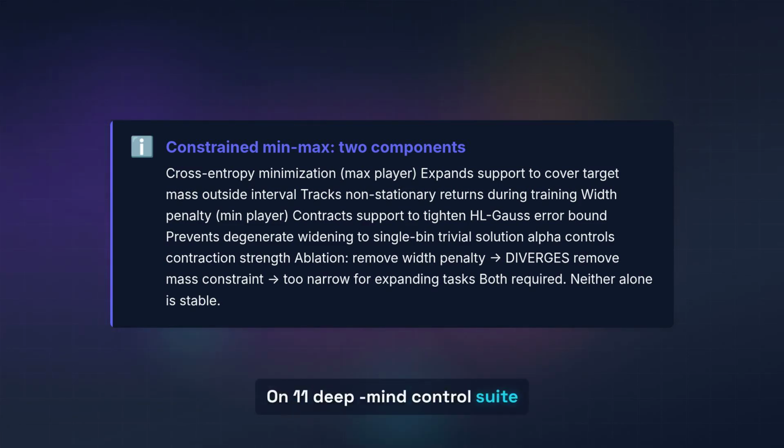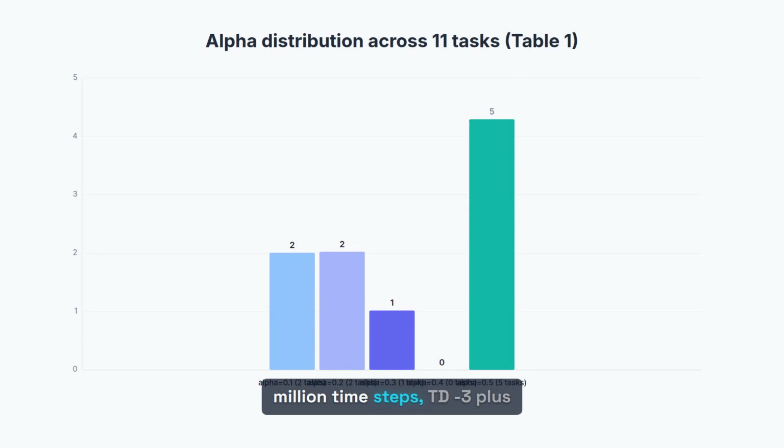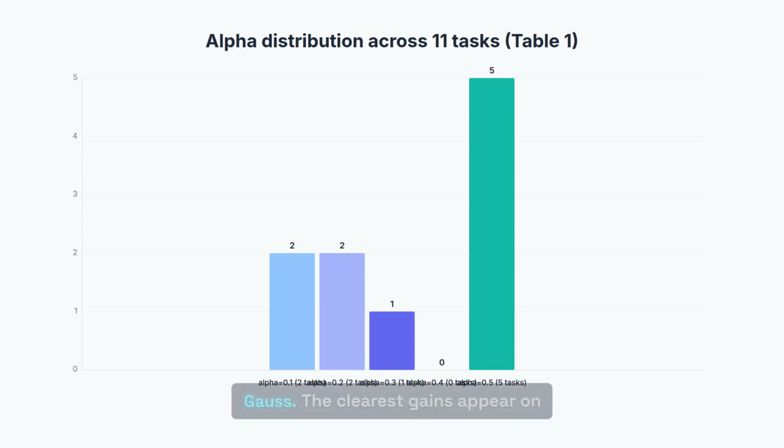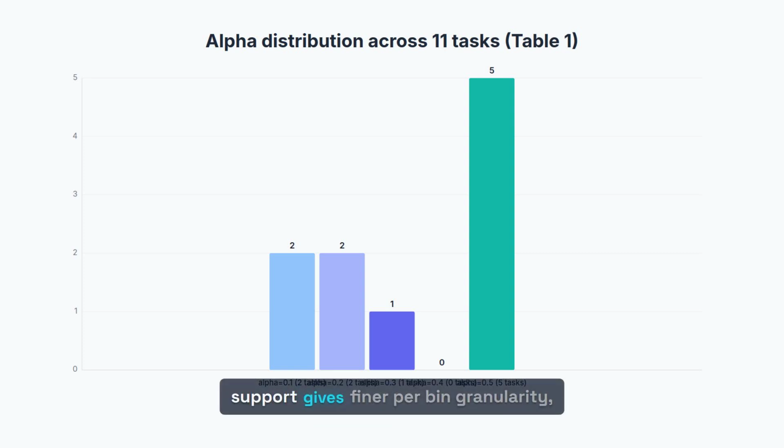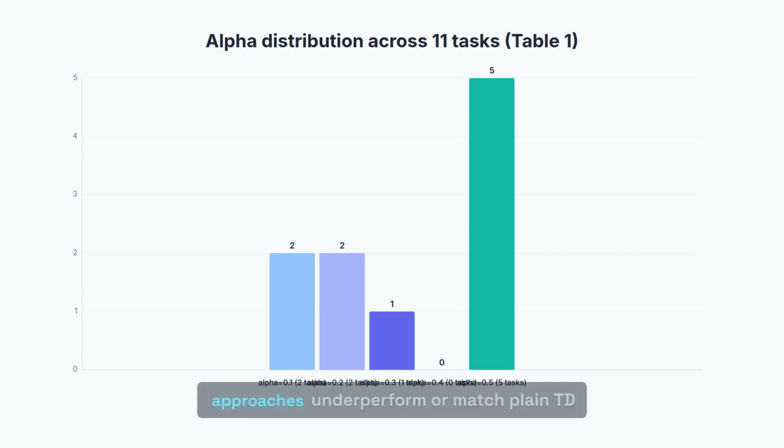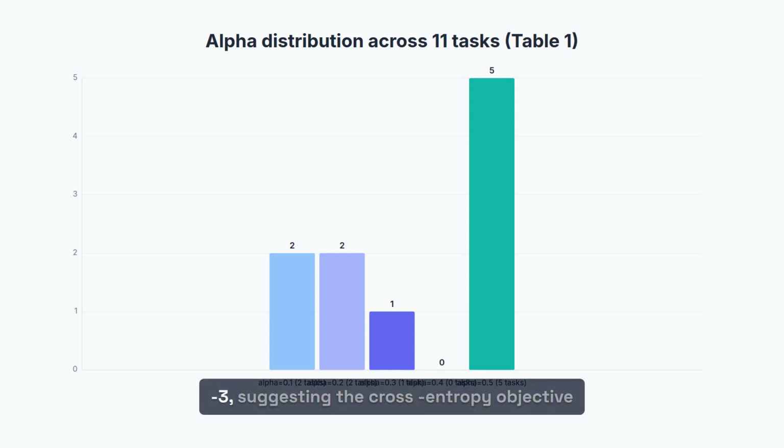On 11 DeepMind control suite tasks with 10 seeds and 3 million time steps, TD3 plus DICL is generally competitive with or better than fixed support HL Gauss. The clearest gains appear on the humanoid tasks: humanoid run, humanoid stand, and humanoid walk. The mechanism is that a dynamically learned narrower support gives finer per-bin granularity, letting the critic discern subtle return variations that the fixed broad support washes out. On finger turn hard and hopper stand, both HL Gauss approaches underperform or match plain TD3, suggesting the cross-entropy objective itself is the bottleneck on tasks where the support converges almost immediately.